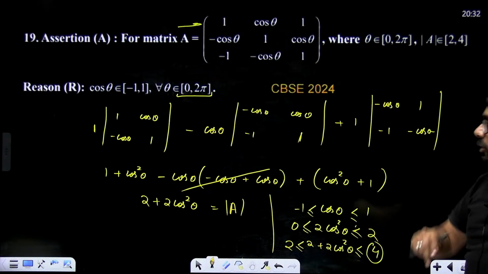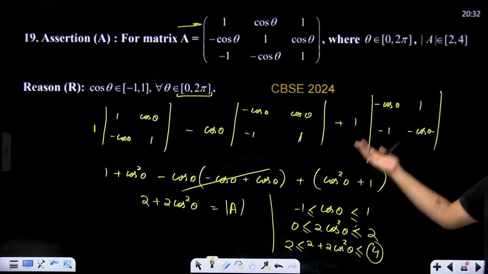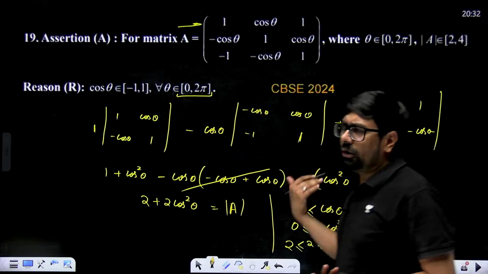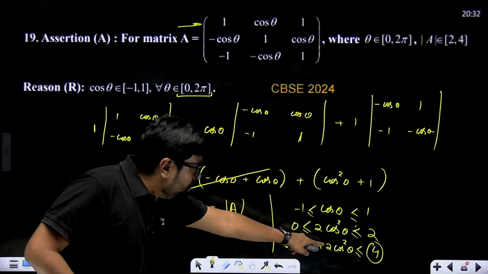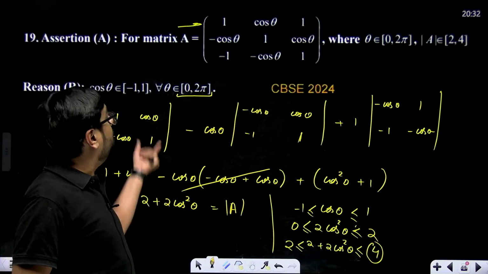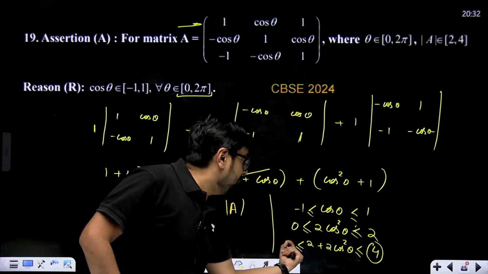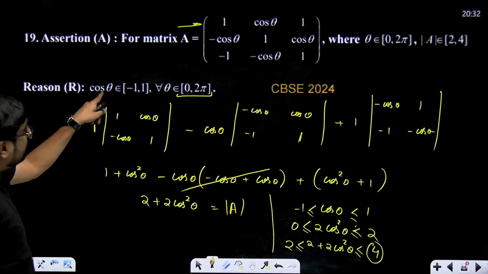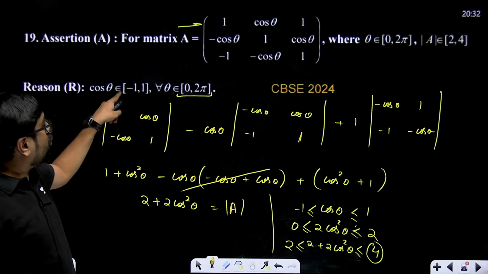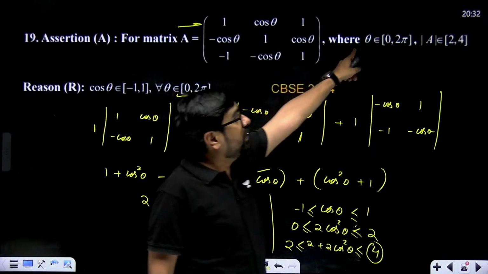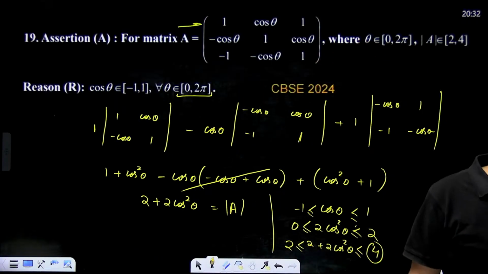This question came in 2024. Actually, this is a bit lengthy for a 1 mark question, but not lengthy also, right? You have to solve the determinant, that's it. And this is what you have to check, that 2 plus 2 cos square theta, which is the value of determinant of A, is oscillating between 2 and 4. And that's what is written in assertion. And reason is this only. Why? Because cos theta is between minus 1 to 1 in the interval of 0 to 2 pi, and here also it is given that theta is between 0 to 2 pi.